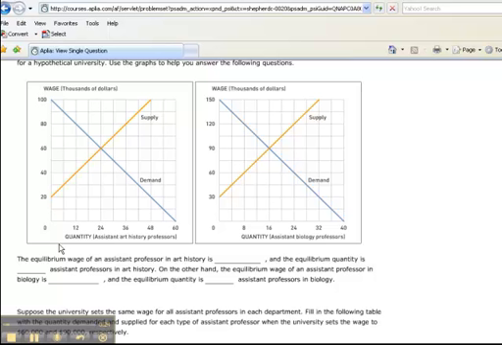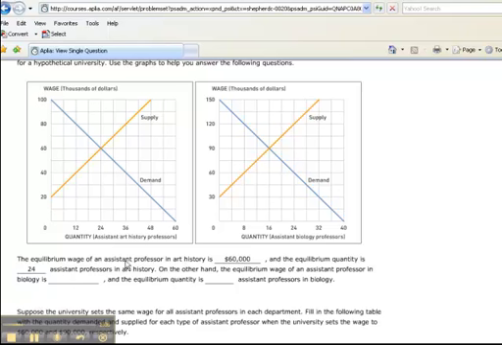The first questions that are asked are, what are the equilibrium wage and the equilibrium quantity for assistant professors in art history? So to answer this, we're going to use the graph on the left. To find the equilibrium wage, we're going to go to the point of equilibrium where supply and demand intersect, and then we're going to simply go over to the left till we come to the vertical axis, and we can see that the equilibrium wage is going to be $60,000. To get the equilibrium quantity, again, come to the point of equilibrium where the supply and demand curve intersect, drop down, and we can see that the equilibrium quantity is going to be 24.